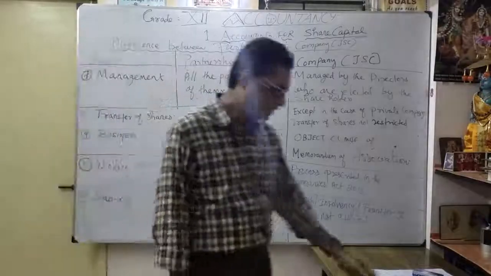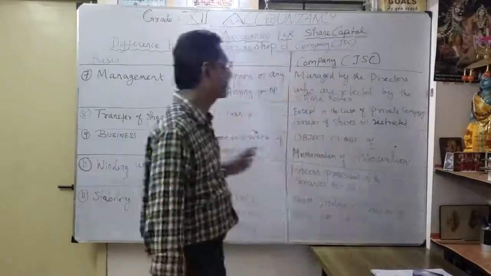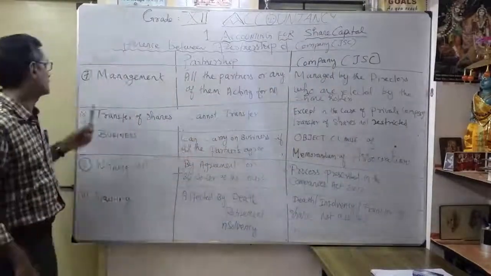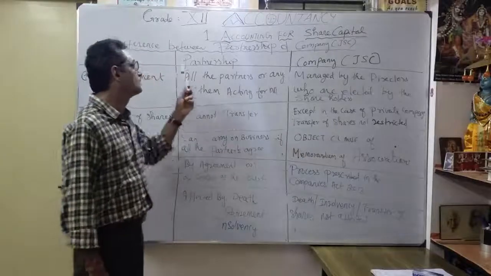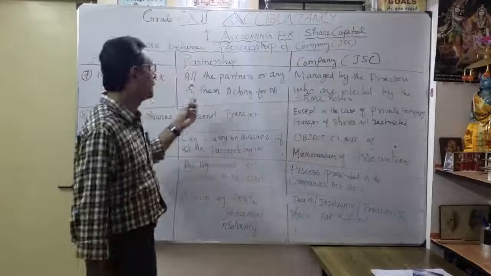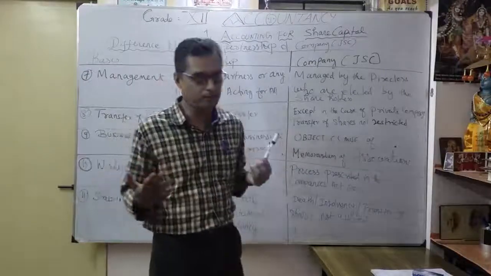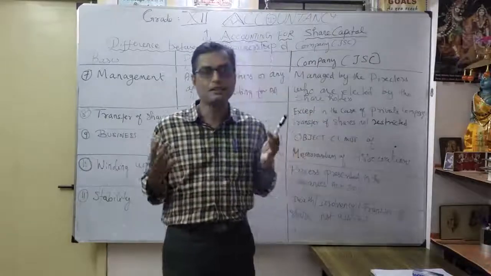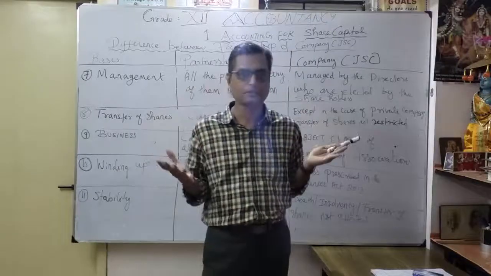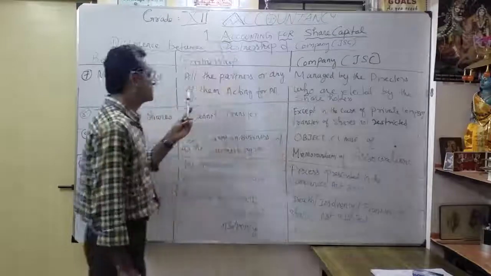So here is the continuation of the difference between partnership and company. See the seventh one, management. Correct. Under management, how are the partners doing the business? Maybe all the partners, or any of the partners acting for all. So all the partners can do the business, or any one partner can act for the other partners. Right? That's the discussion here.